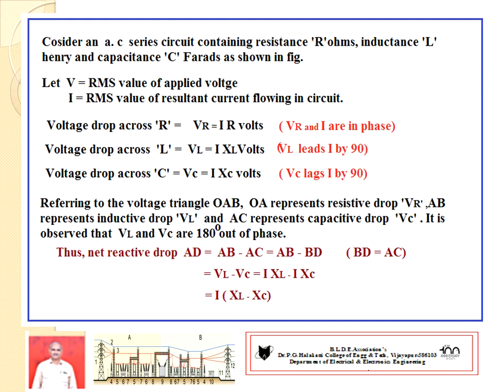Okay. You construct the voltage triangle. Already I explained. OA represents resistive drop VR, AB represents inductive drop VL, and AC represents capacitive drop VC. But it is observed that VL and VC are 180 degree out of phase.